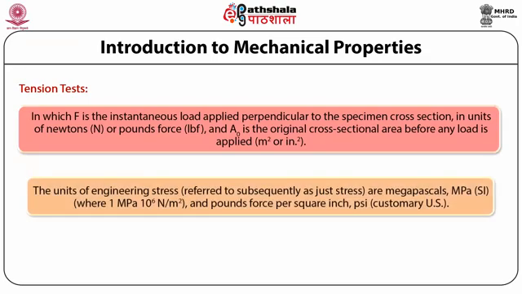The units of engineering stress, referred to subsequently as just stress, are megapascals, where megapascal is the SI unit, and 1 megapascal is equal to 10 raised to the power 6 newtons per meter squared, and pounds force per square inch, generally given as PSI, which is the customary US unit.